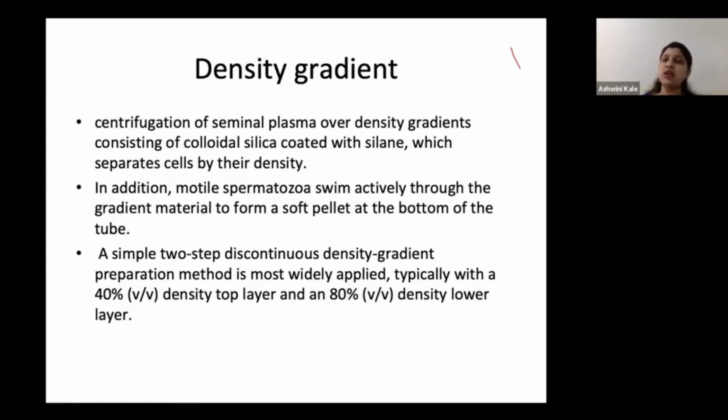In density gradient, what happens is a very good motile sperm goes to the bottom of your tube and forms a pellet. This same pellet, after centrifugation, you just have to mix with your media to the tune of 0.9 to 1 ml. Leave it in the warming test tube for about 15-20 minutes and it is ready to use. This is a good technique for samples which have low count, low motility, and wherein there is a lot of pus cells and debris.